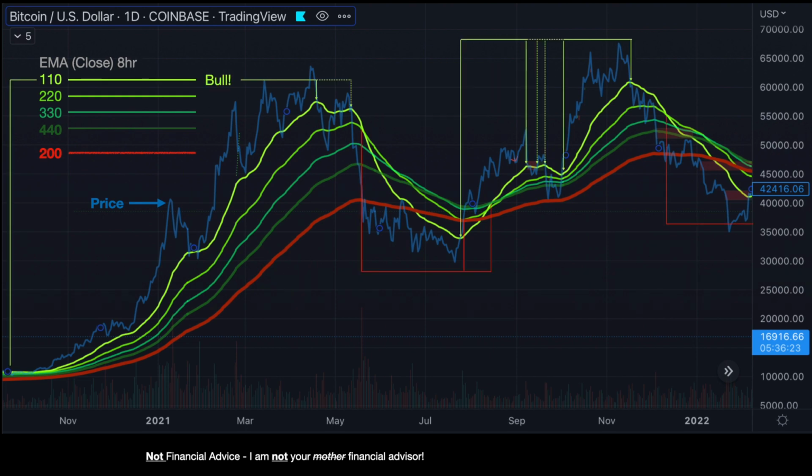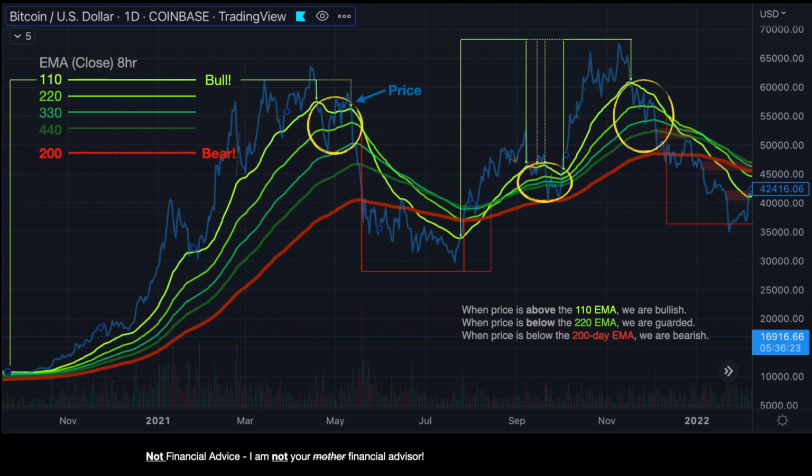So 110 EMA I'm using to indicate bullish price activity or positive price activity. So every time the price is above the 110 EMA, this is positive. And every time the price is below the 110, we need to be guarded. And when the price is below the 200 moving average, we're in a bearish price activity.